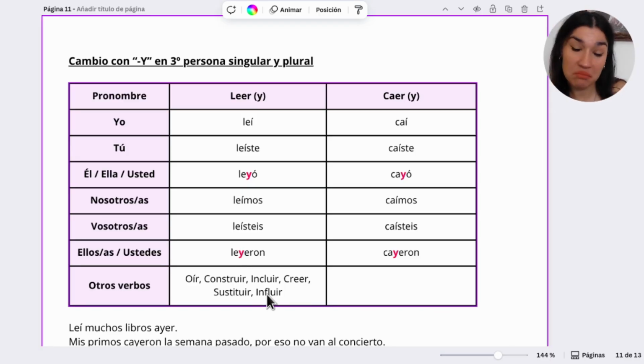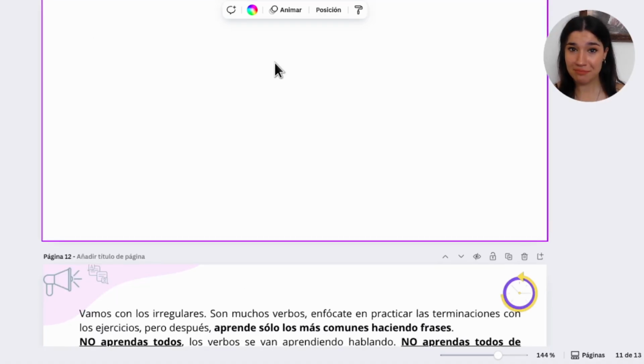Influir, another verb that, well, in news they use it a lot. Yo influí, tú influiste, él influyó, nosotros influimos, vosotros influisteis, ellos influyeron. And this is all. This is all the explanation. It is a lot of verbs, I know, but we are gonna focus on just important ones for now.